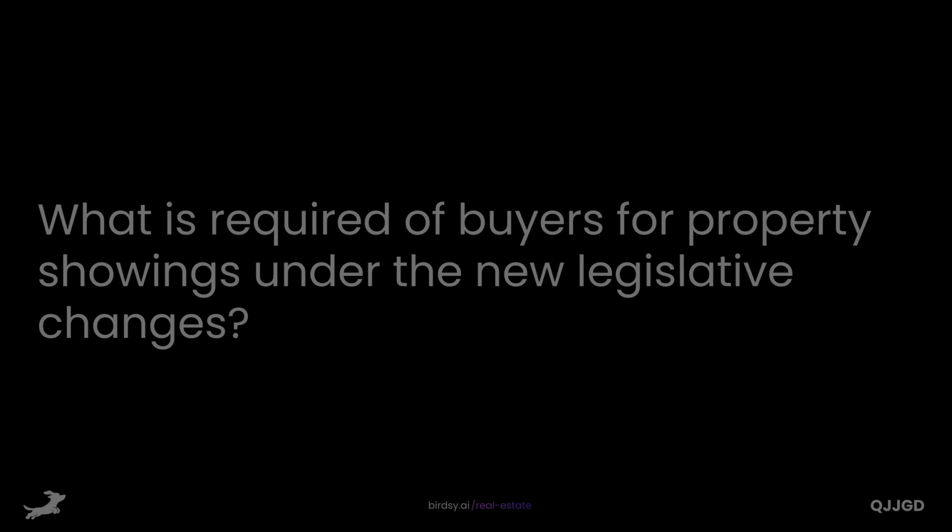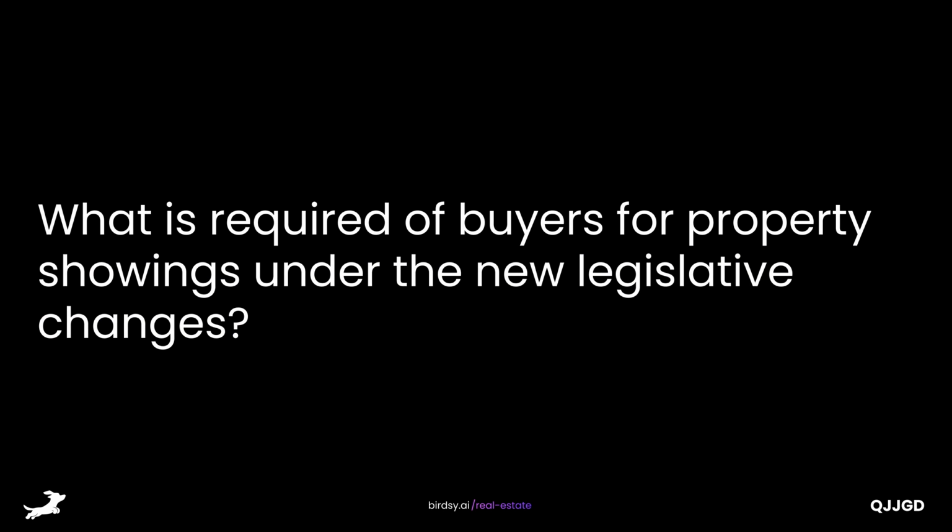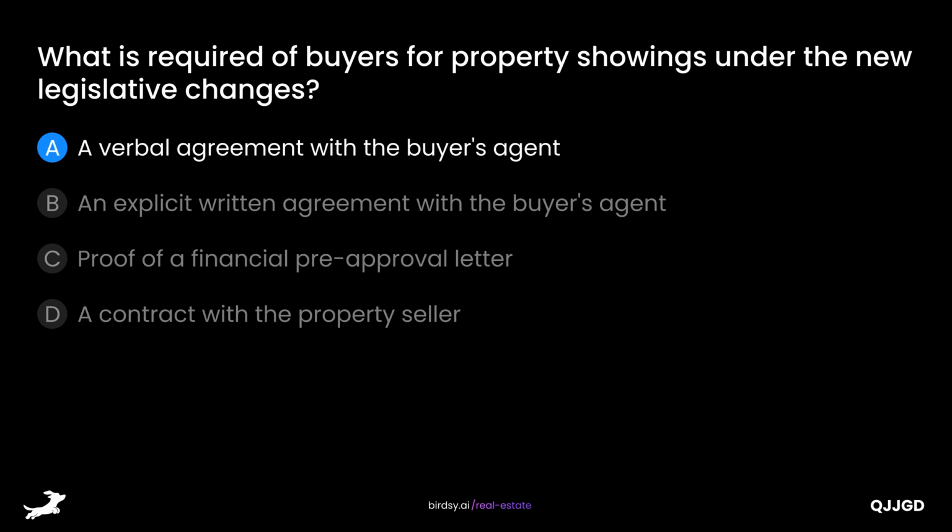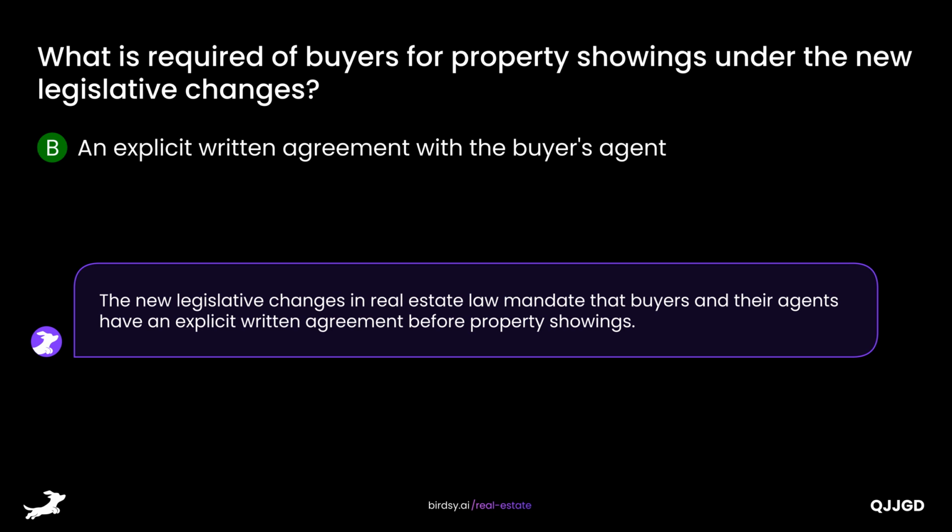facilities. What is required of buyers for property showings under the new legislative changes? Is it A, a verbal agreement with the buyer's agent? B, an explicit written agreement with the buyer's agent? C, proof of a financial pre-approval letter? Or D, a contract with the property seller? The answer is B, an explicit written agreement with the buyer's agent. The new legislative changes in real estate law mandate that buyers and their agents have an explicit written agreement before property showings.